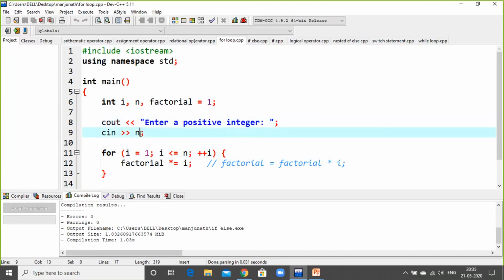Here I am taking the variable n, which is initialized in the beginning of the program. So when you take this n, any number can be put in the output screen. If you put here 5, for example, I'm taking the same number 5.